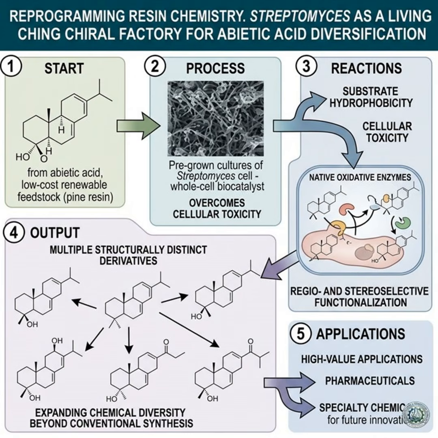Use the native oxidative machinery of Streptomyces strains to generate a suite of structurally distinct abietic acid derivatives in a single biocatalytic platform, instead of engineering bespoke chemistries for each target. The authors express or harness Streptomyces enzymes, likely P450 monooxygenases and related oxidative biocatalysts, to introduce regio and stereoselective oxidations and rearrangements on the abietane skeleton, generating new molecules that expand the chemical space of resin acids.